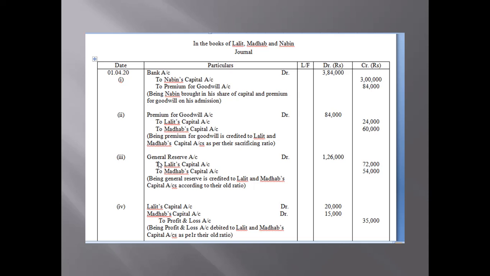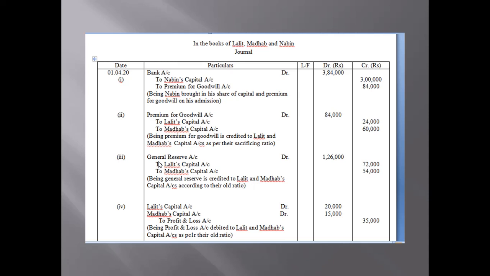Remember, sacrificing ratio will only be used for distributing premium for goodwill. In other cases, we will follow the old ratio only. Share of accumulated profit or loss, old ratio. Share of profit or loss on revaluation, old ratio only.